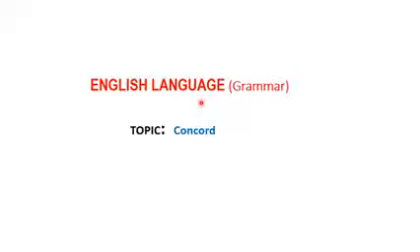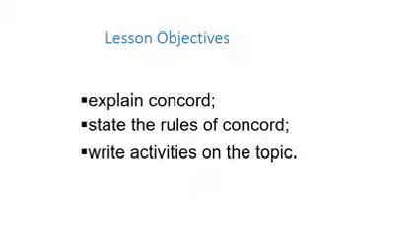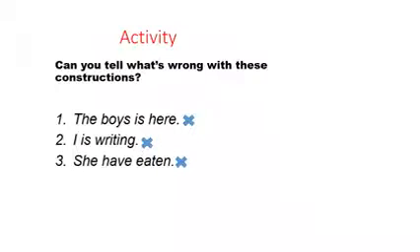The topic being Concord. Say it with me, Concord. And that takes us to the objectives for the lesson. And you read all the objectives. One is explain Concord. The next one, state the rules of Concord. Then write activities on the topic. That is great. Let us go on.